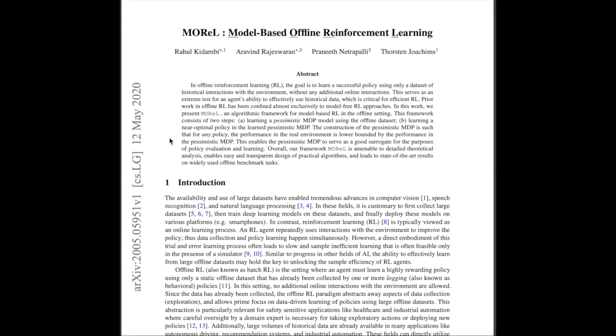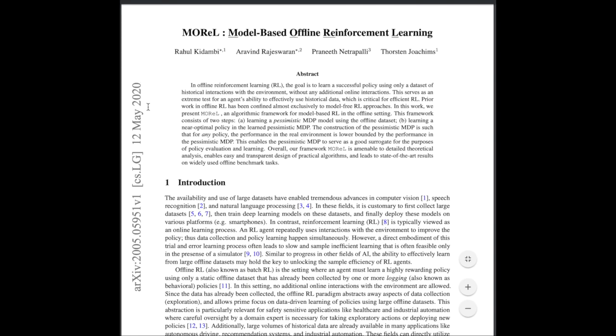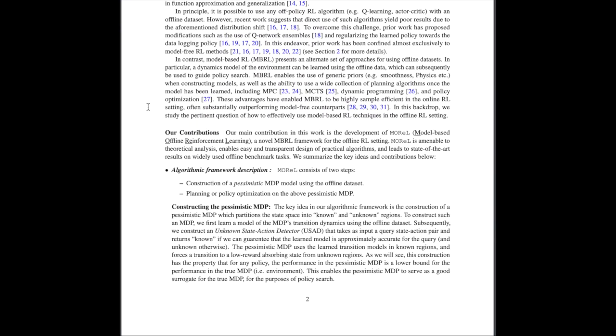Offline reinforcement learning describes a setting where an agent learns from logged interaction without directly interacting online with the environment. Model-based reinforcement learning describes being able to predict transitions from state action pairs into the next state, or in cases like chess, exactly knowing these transitions. So offline and model-based reinforcement learning can definitely coexist. A model can be learned from the offline data to predict transitions. In this paper, MOReL, Model-Based Offline Reinforcement Learning, the authors test this out on DeepMind control suite tasks like Ant, Hopper, Half Cheetah, and Walker.